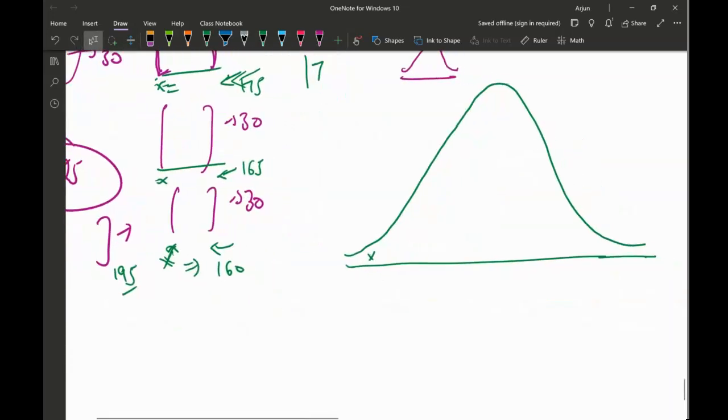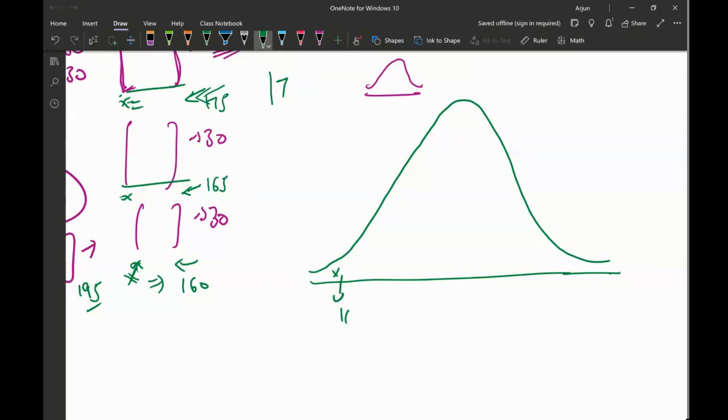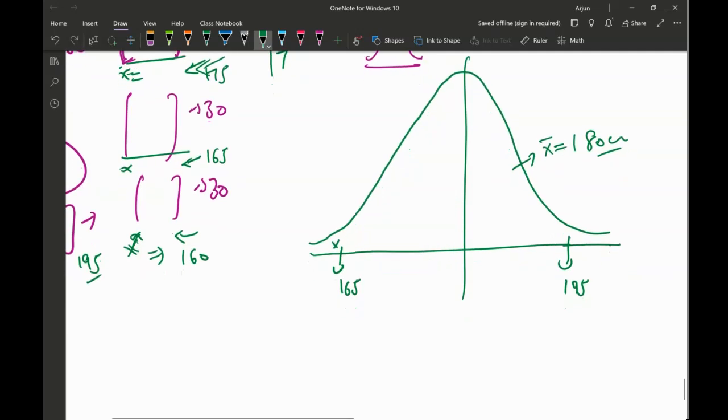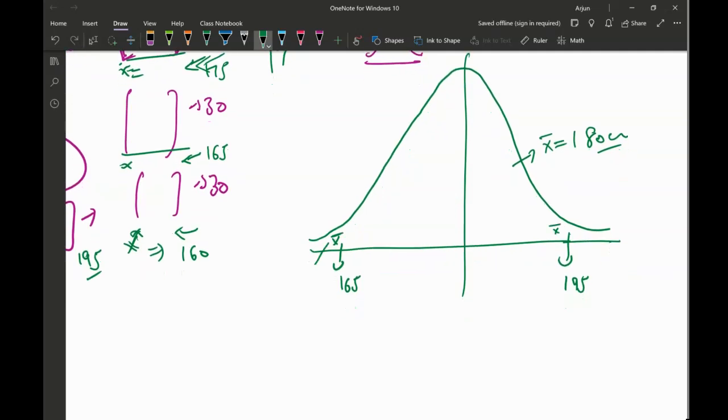So now I'm going to put them in order. This value is, let's say, 165 centimeters, and this value is 195 centimeters, and another sample has a mean of 180 centimeters. So all these means which we calculated, now I'm going to take another mean of these. These are all means of small samples. This sample is of 30 data points, this sample is of 30 data points, and this sample is of another 30 data points.